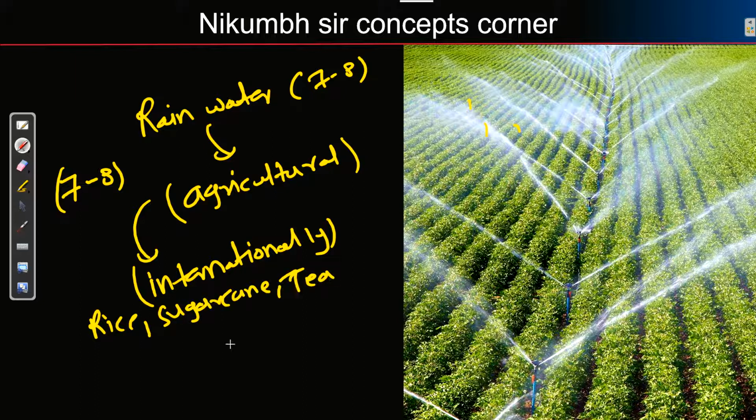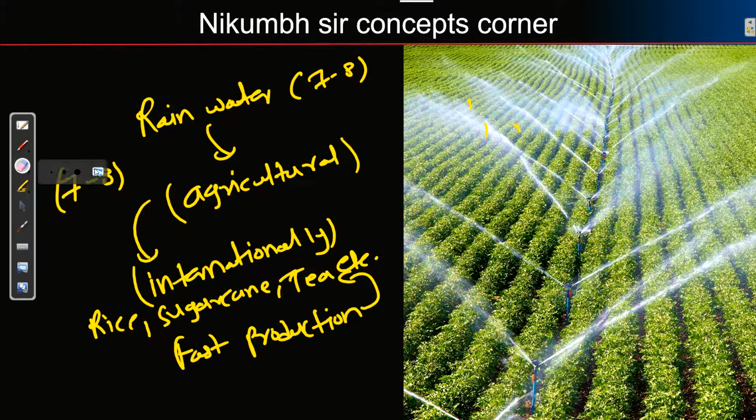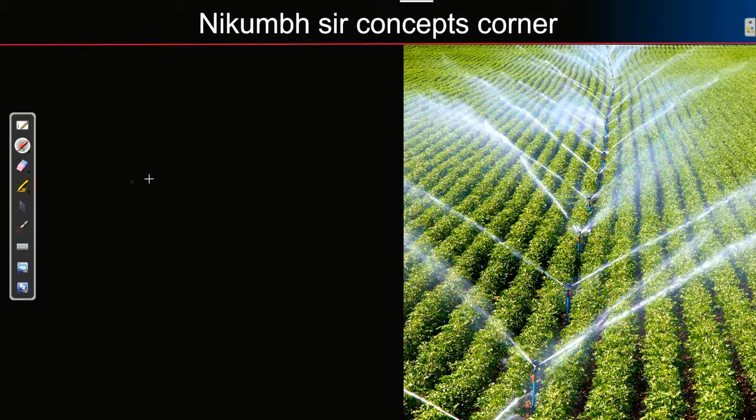Obviously we want fast production of these food items. So it is very important to provide rain or water through irrigation, so that our business doesn't get affected, our farmers do better, and they don't incur any loss.